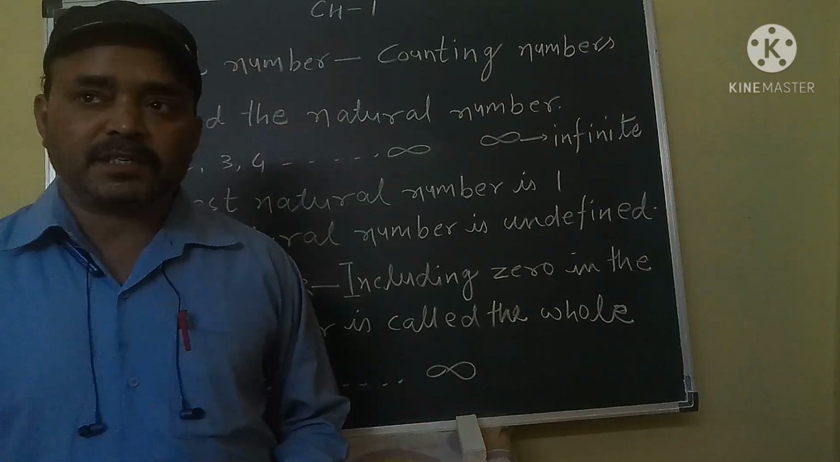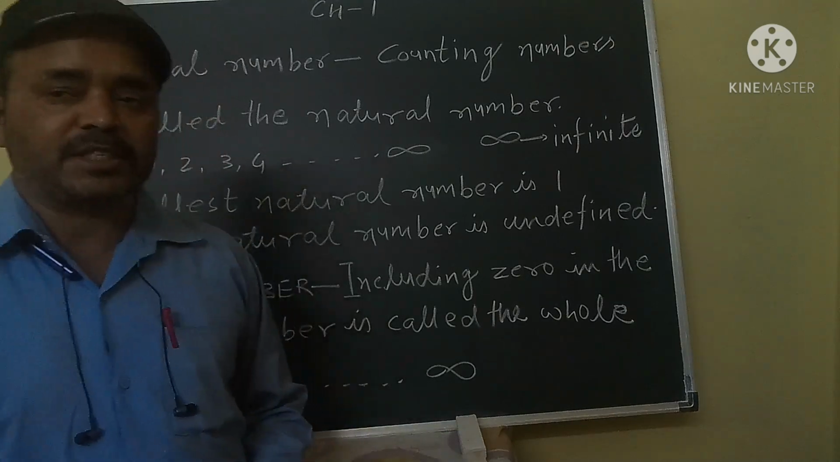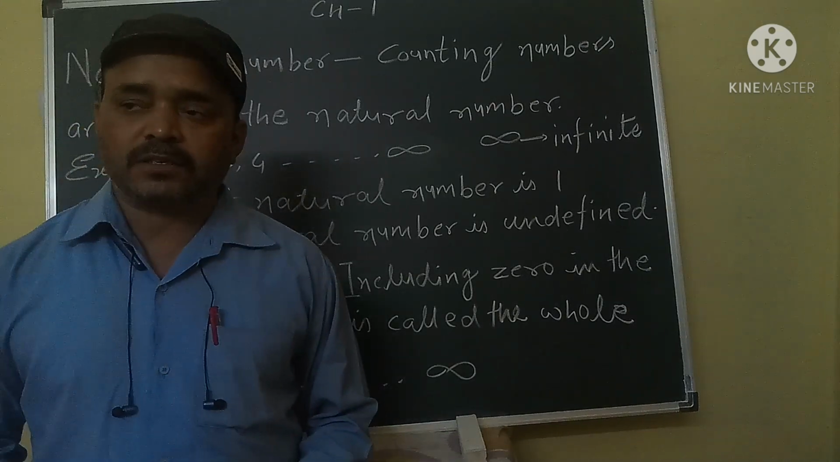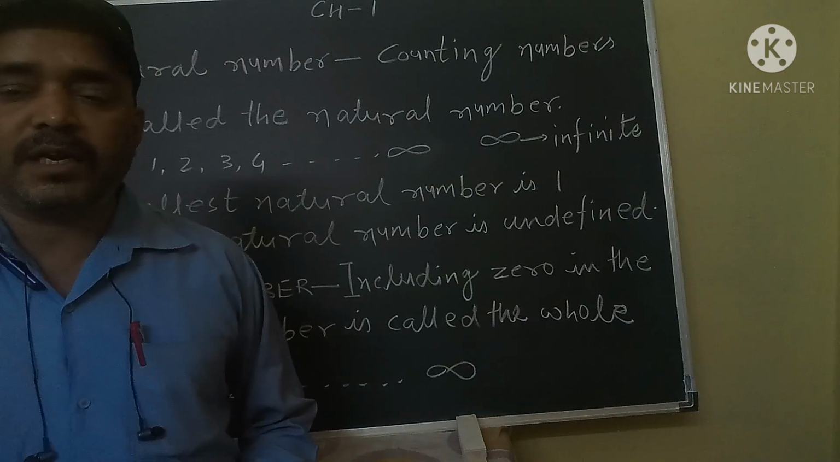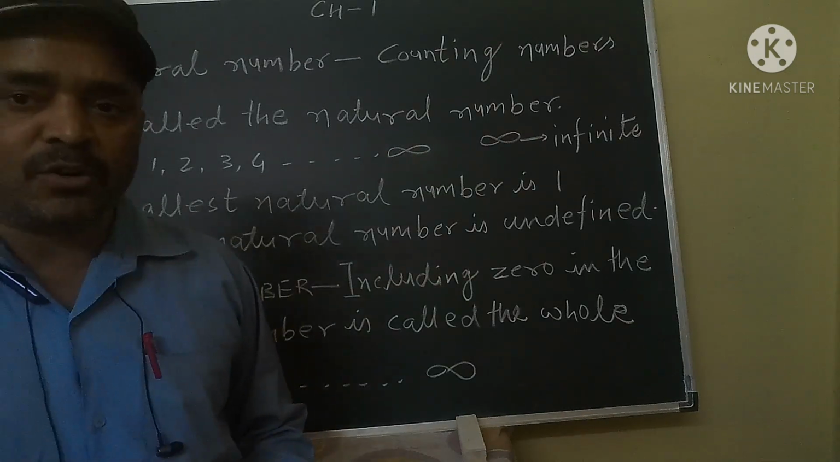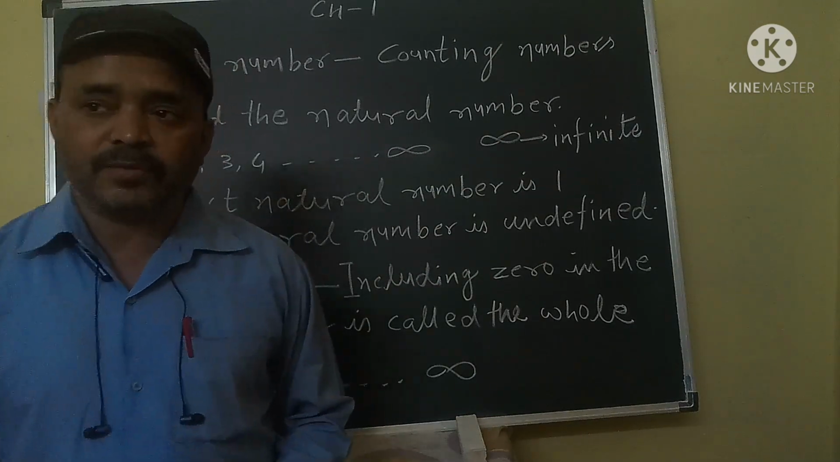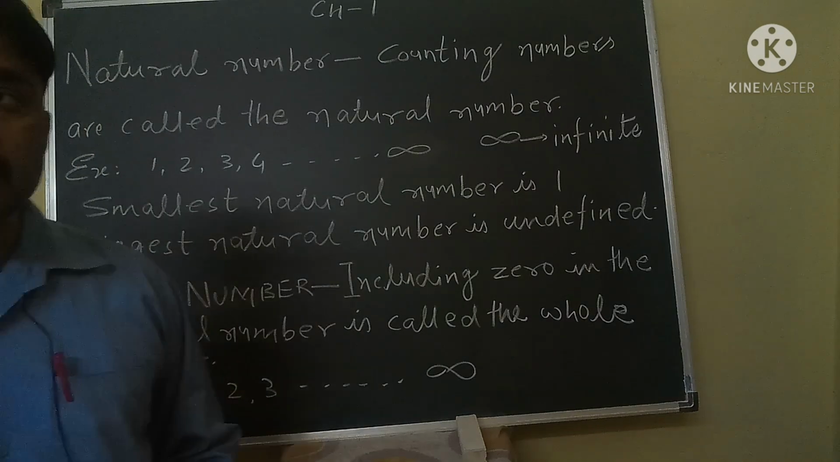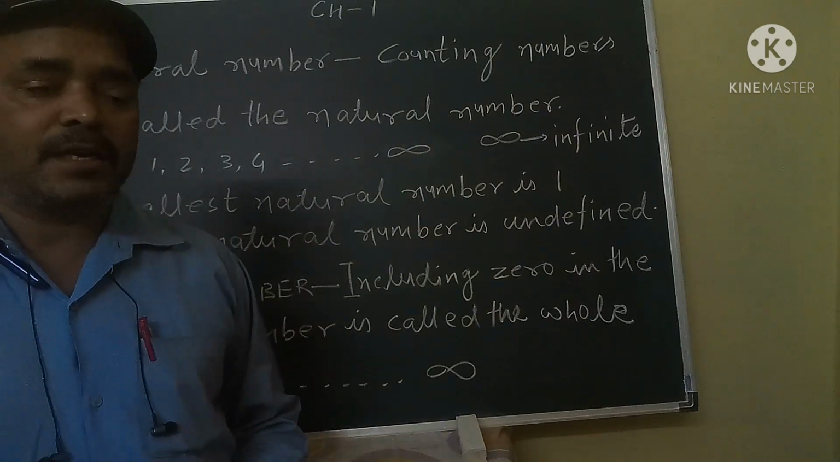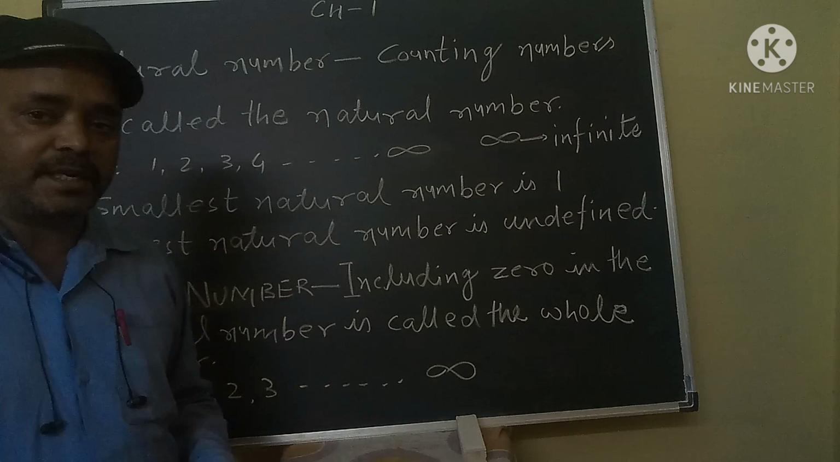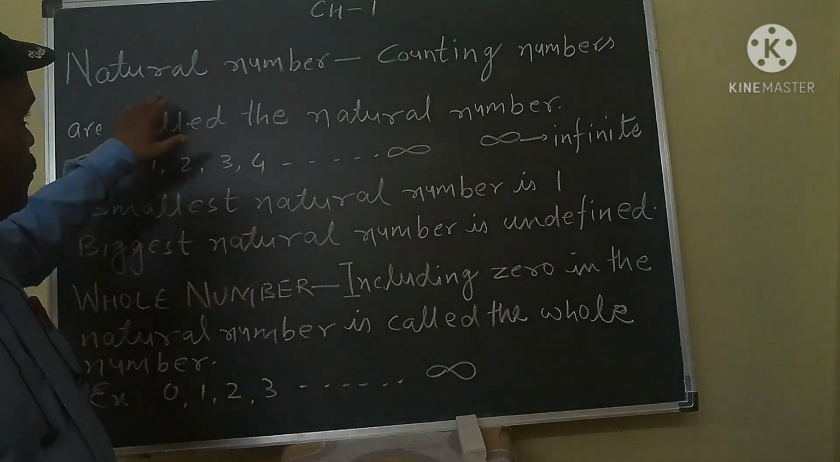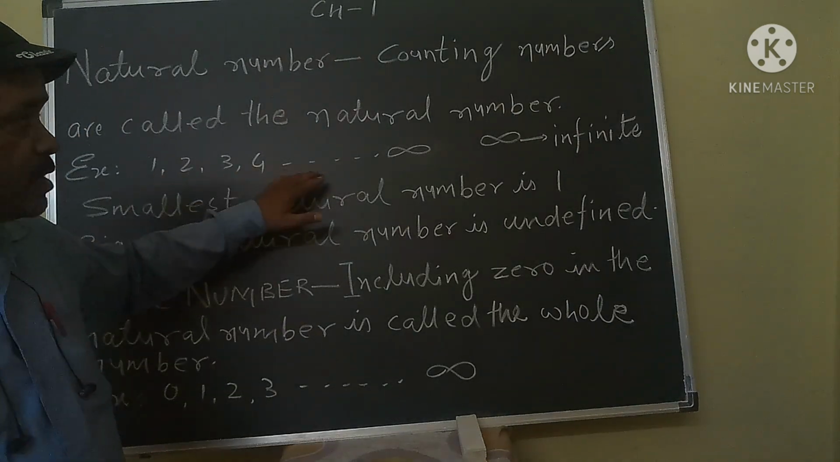Okay. My dear students, before starting the basic points, I want to ask one question. How do we count any object? As you know very well, for counting any object, we apply 1, 2, 3, 4 and so on. So what is the meaning of 1, 2, 3, 4?